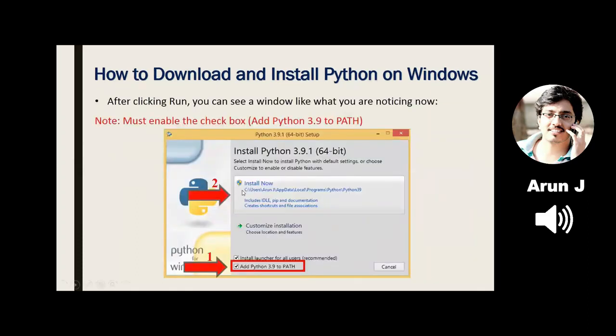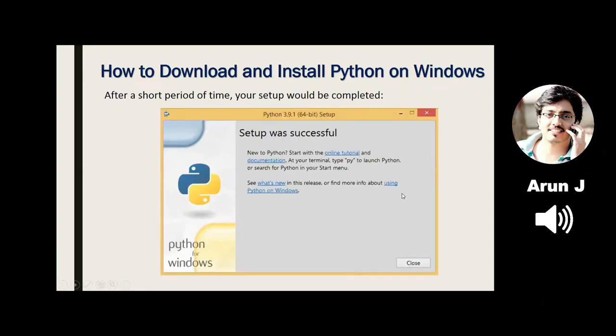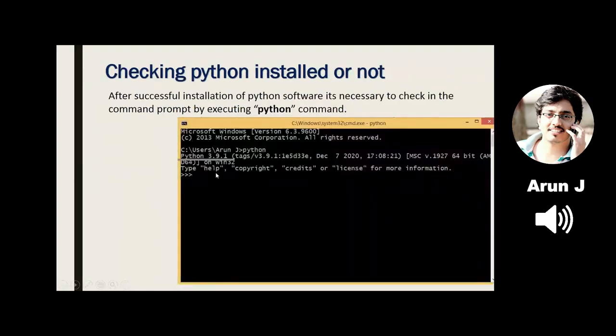Before clicking on install now, we need to add this path. Next, setup was successful. To check, we give the command python. Python 3.9.1. So this is how to install the Python software.